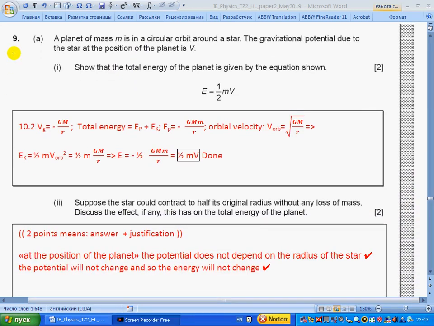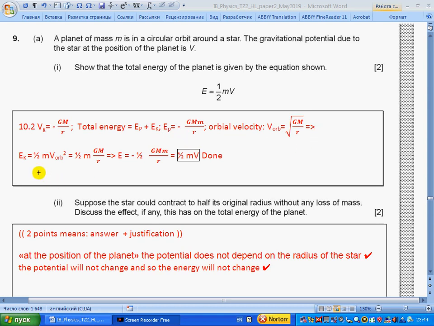Question 9. A planet of mass m is in a circular orbit around a star. The gravitational potential due to the star at the position of the planet is V. Show that the total energy of the planet is given by the equation half mV. So section 10.2 gives us gravitational potential. Total energy equals potential energy plus kinetic energy. Potential energy is given. Orbital speed is given.